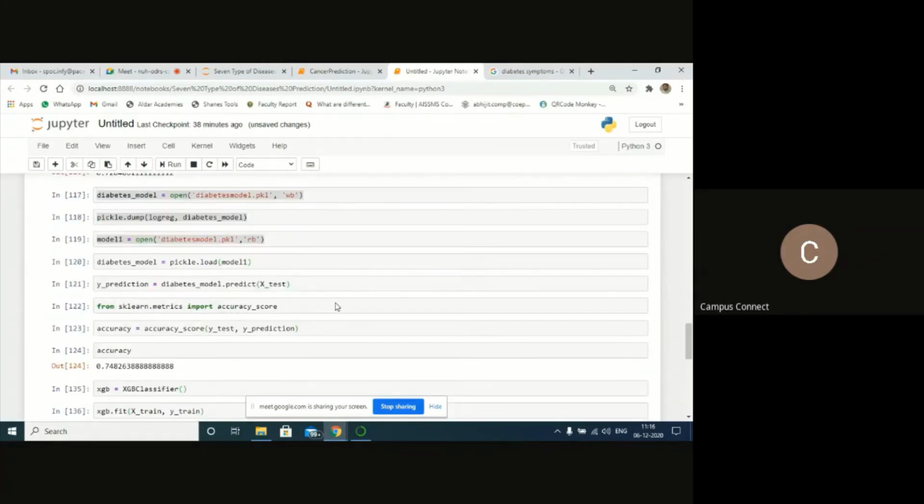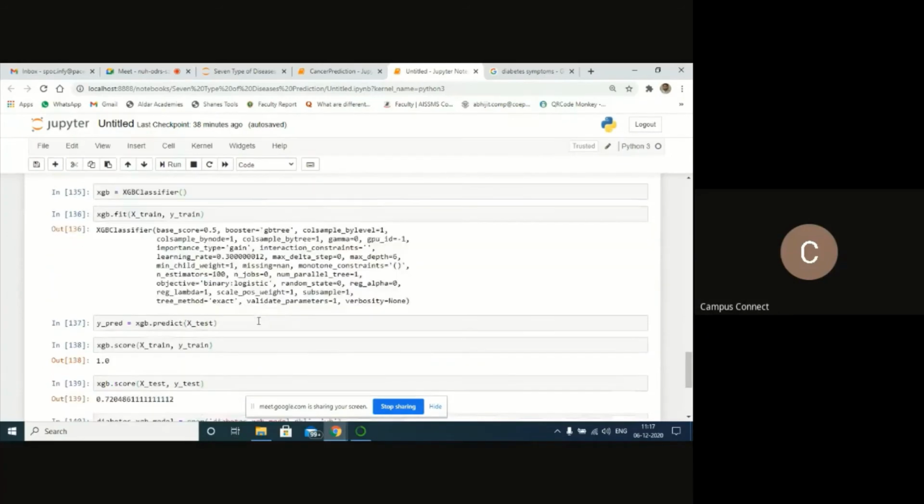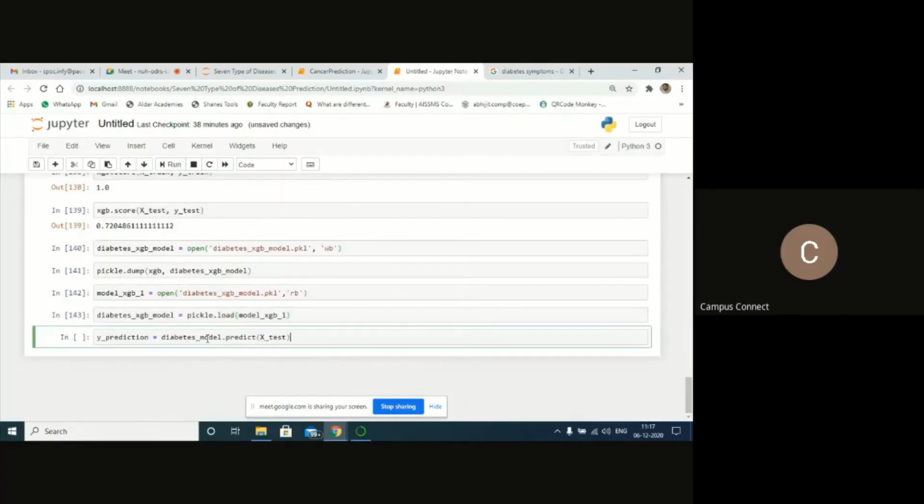Now I think the model is loaded, so there is no problem. Now let's try to pass the x and y data. Here I'll replace this model with the diabetes model, this one, XGB model. Pass that value. Run this.